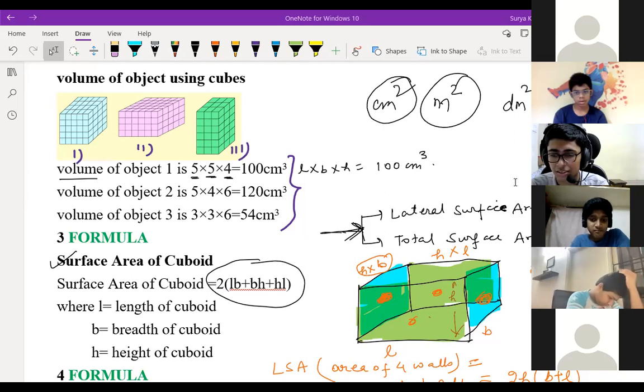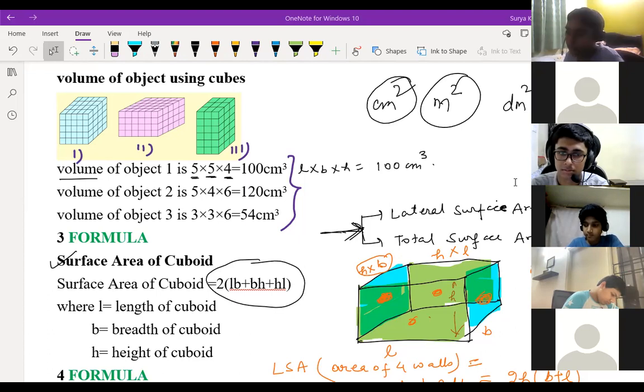Hey, area of four walls you find, man. In one cube, all sides are equal, right? Yes, sir. Think about one side. One side area you can tell me. All sides are A. So if you find one side area, what do you get? A square. Side into side is A square only, no? Yes, A square.